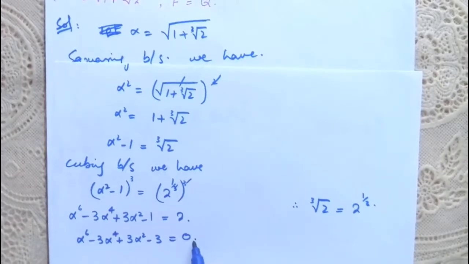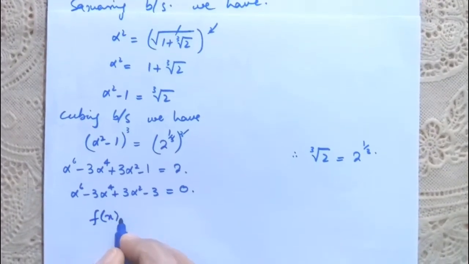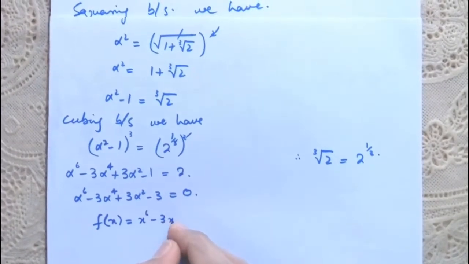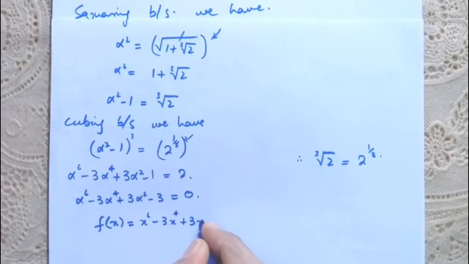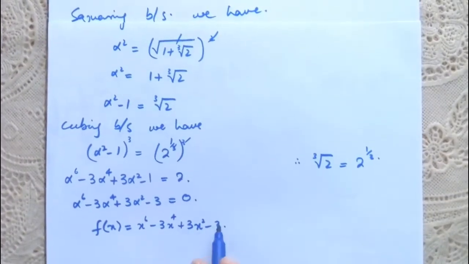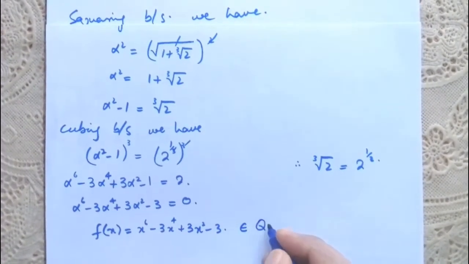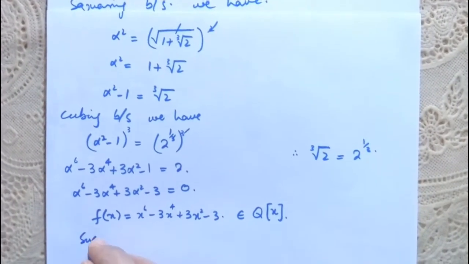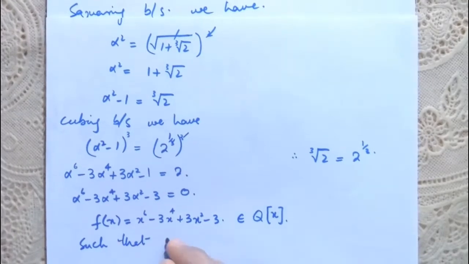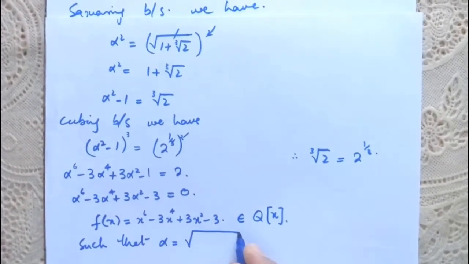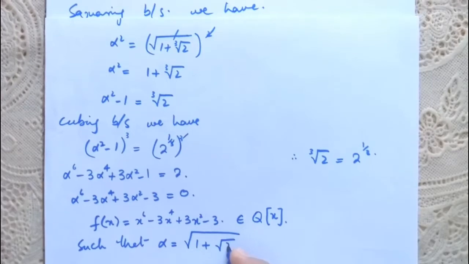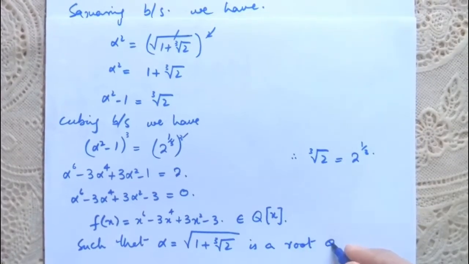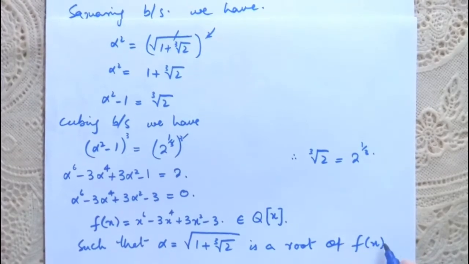to 0. So f of x is equal to x power 6 minus 3x power 4 plus 3x square minus 3 that belongs to rings of polynomial Q[x] such that alpha is equal to square root of 1 plus cube root of 2 is a root of that polynomial, is a root of f of x, right?